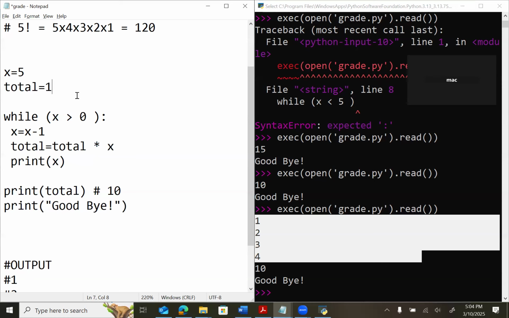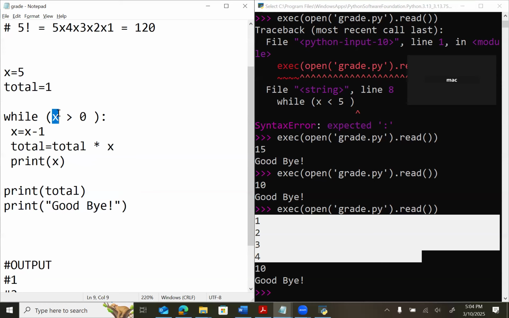Okay, now what should we do? I think it should be okay, isn't it? Maybe, we are not sure, right? Can we walk through? What is the value of x? 5. And the total is 1.